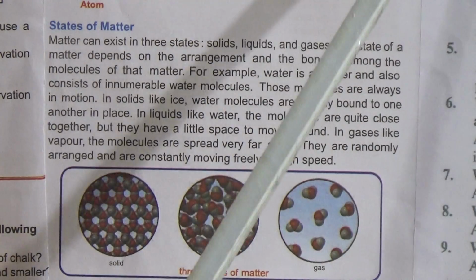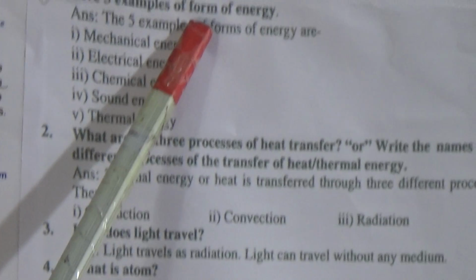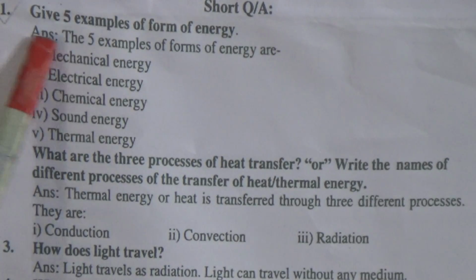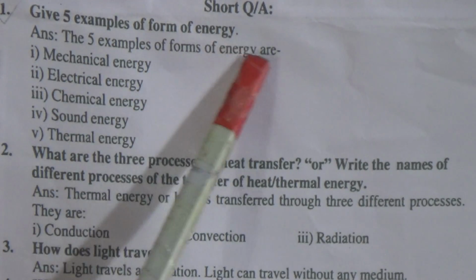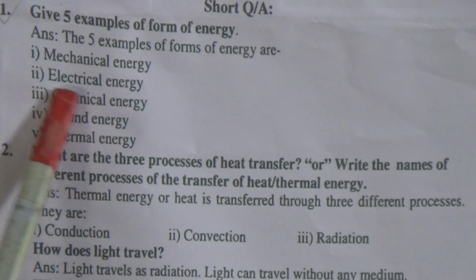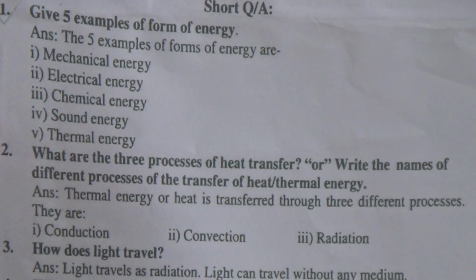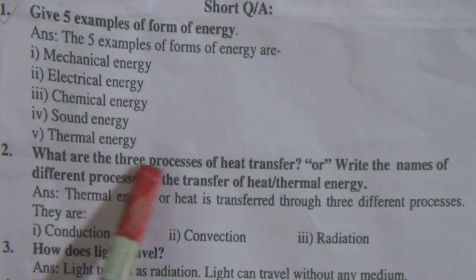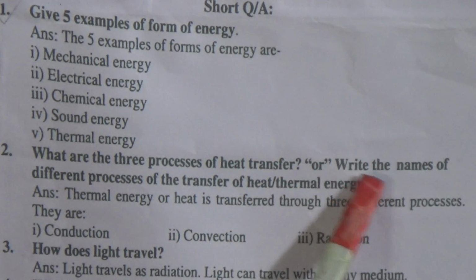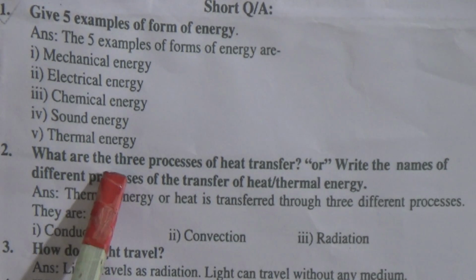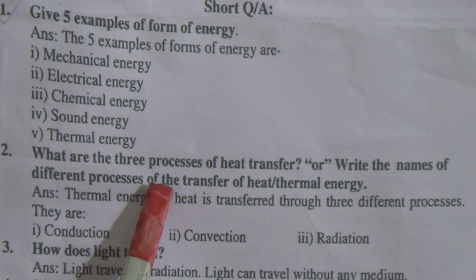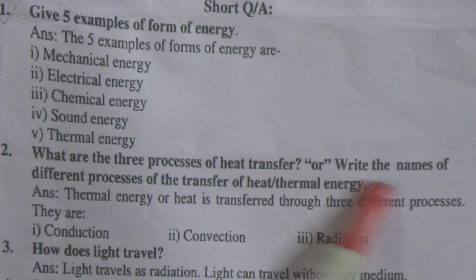Come to the short questions of chapter 5. The first short question is, give 5 examples of forms of energy. The answer is, 5 examples of forms of energy are mechanical energy, electrical energy, chemical energy, sound energy, thermal or heat energy. Question number 2, what are the 3 processes of heat transfer, or write the names of 3 different processes of the transfer of heat or thermal energy.